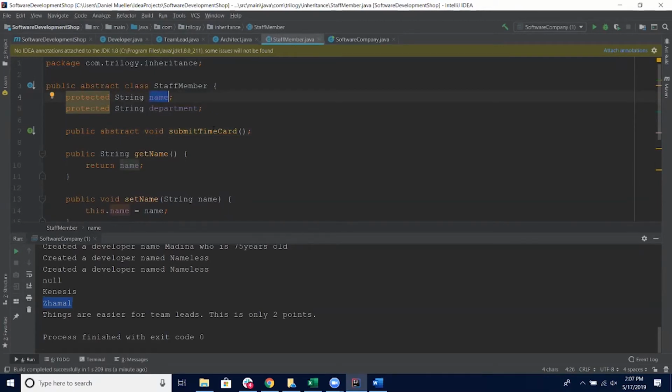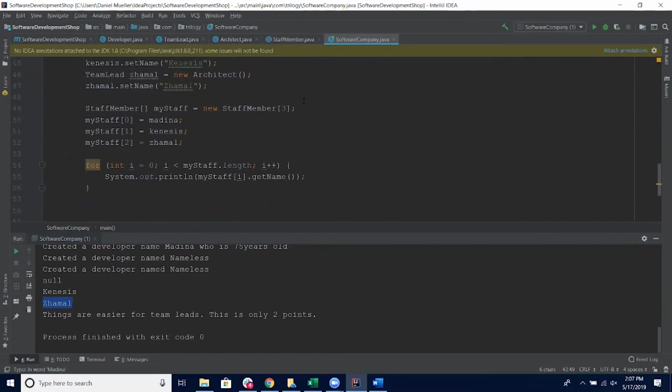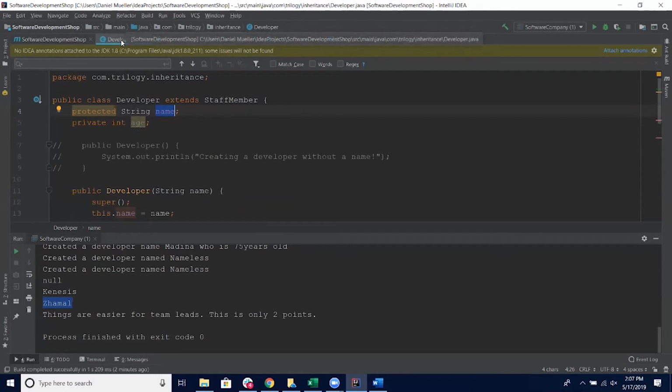So when we tried to go get the name of Medina, but we were treating her like a staff member because of polymorphism, we looked at this name. We called this get name, and we printed the name associated with that get name. And that is not what I wanted to show you, but that's what happened. Good talk, everyone.